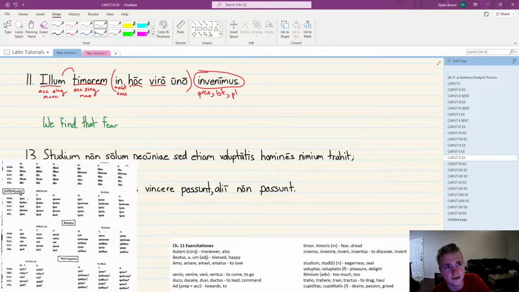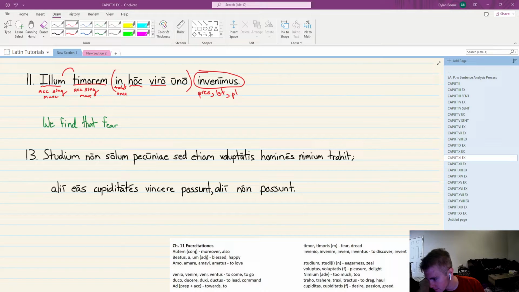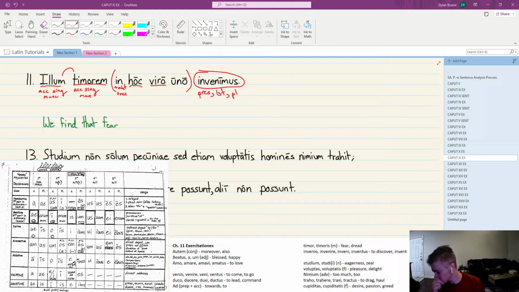Viro is our other noun, so we'll start there. Comes from vir, virus, right? Man. Second declension. We're looking for an O, so declension chart. We're looking for an O. So guess what? We have two options. We have a dative, or we have an ablative. So guess what?